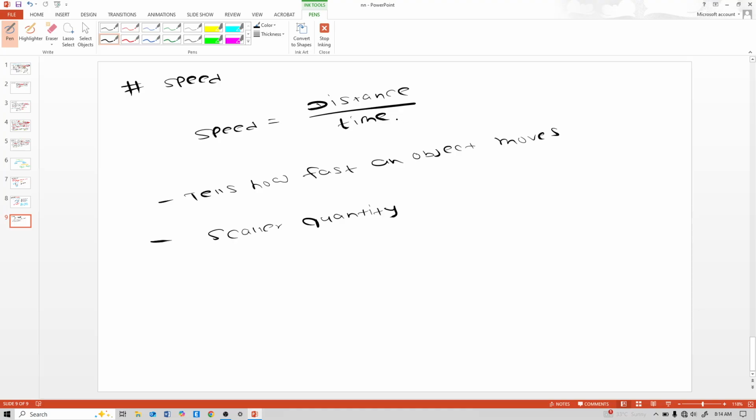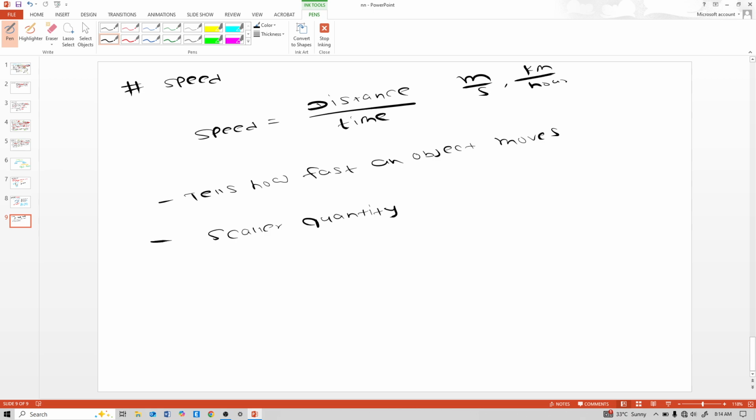See, with respect to time, it is important. The distance unit is meter and the time unit is seconds. So the unit is meter per second, or kilometer per hour, like that.